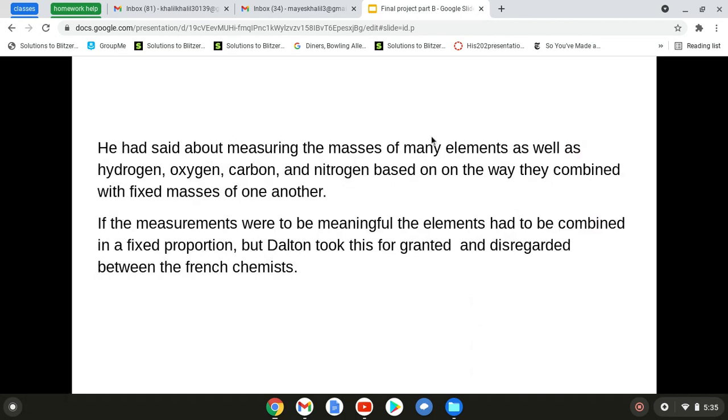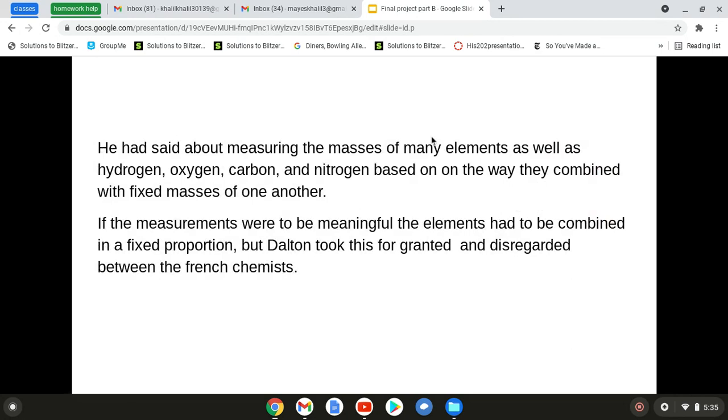He set about measuring the masses of many elements, such as hydrogen, oxygen, carbon, and nitrogen, based on the way they combine with fixed masses of one another. If the measurements were to be meaningful, the elements had to be combined in a fixed proportion.